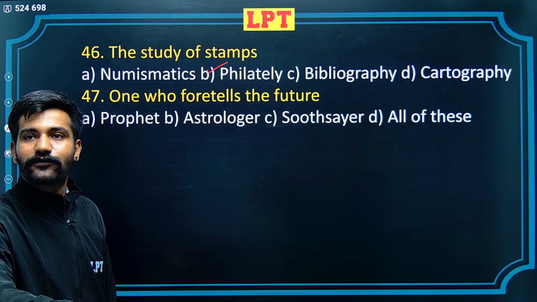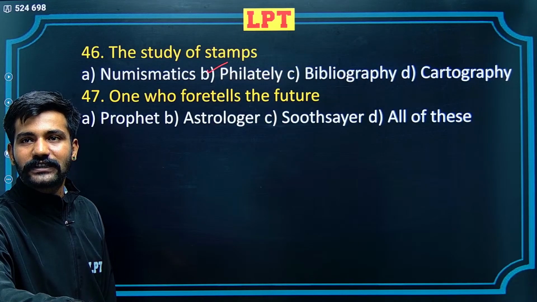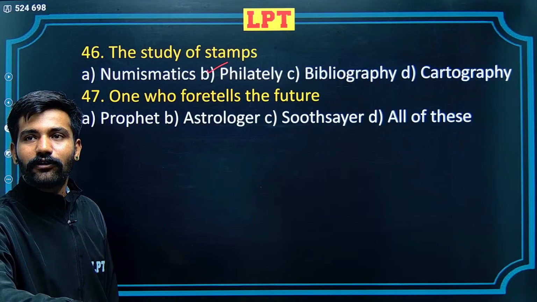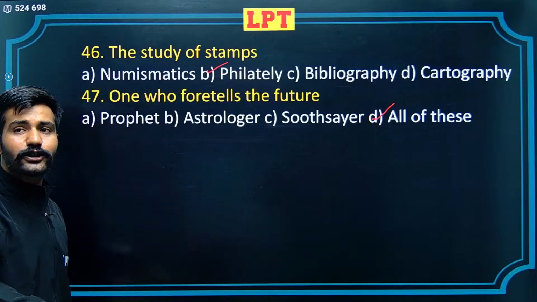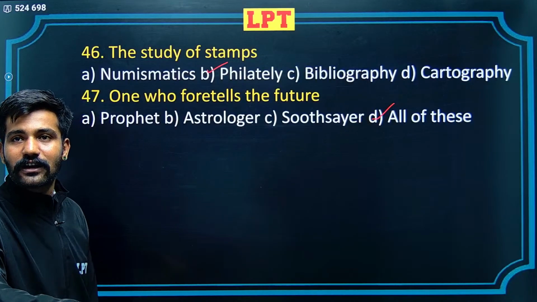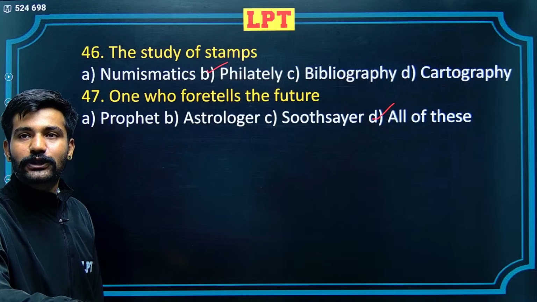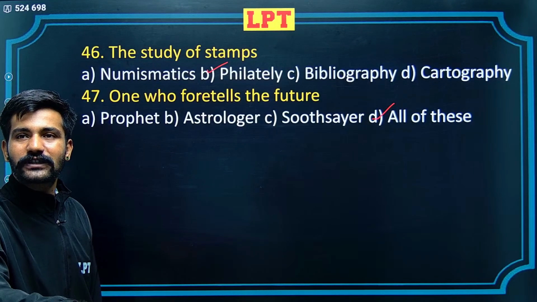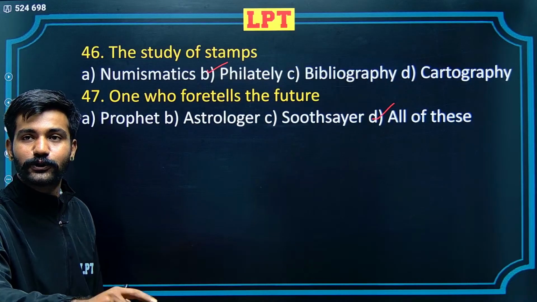One who foretells the future: prophet, astrologer, soothsayer, and all of these. All of these three are correct. Now, astrologer would look at the stars and the planets and predict the future. Prophet would be used for someone who is kind of a supreme, who knows the present, the past and the future.